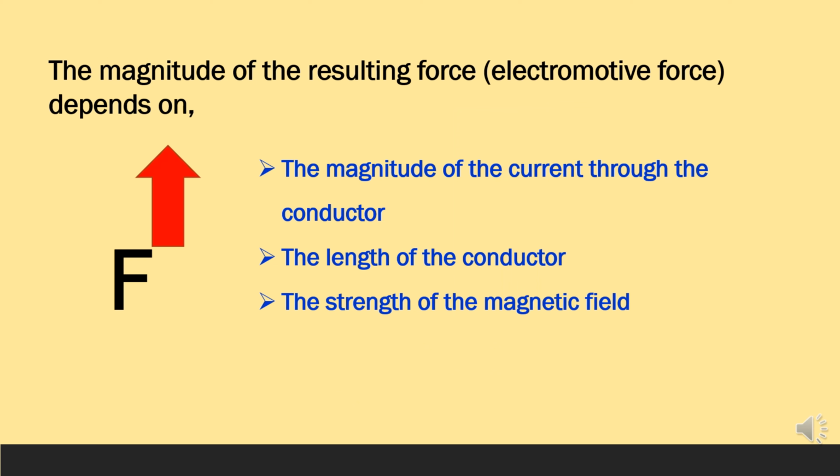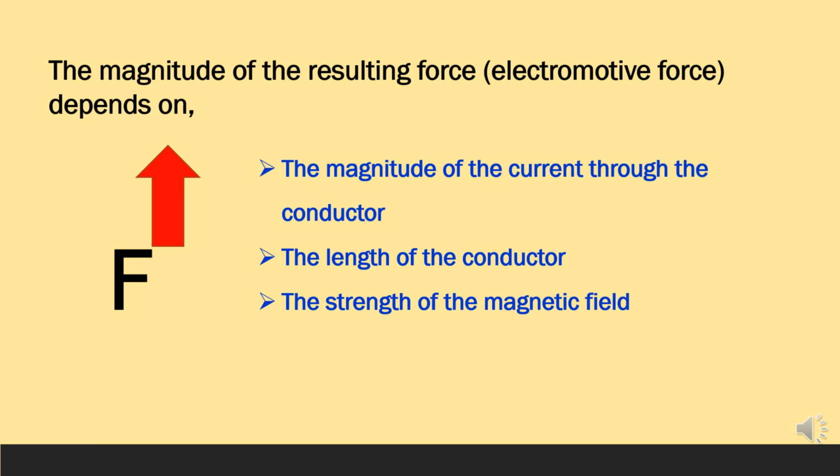The magnitude of the resulting force, or electromotive force, on a current carrying conductor placed in a magnetic field depends on these three factors. The first one is the magnitude of the current through the conductor. The second one is the length of the conductor. And the third one is the strength of the magnetic field.